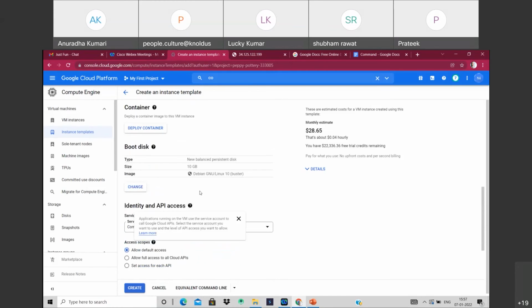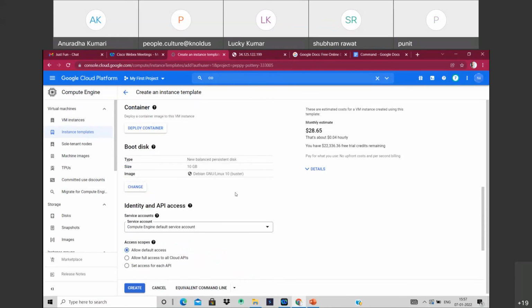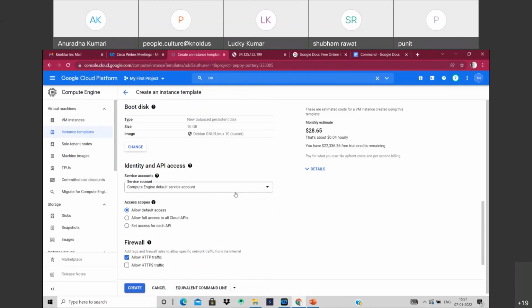There was one option of container. What was that? There was an option I saw here on the console: container, deploy a container. It is used for deployment purposes. Yes, it is for deployment.